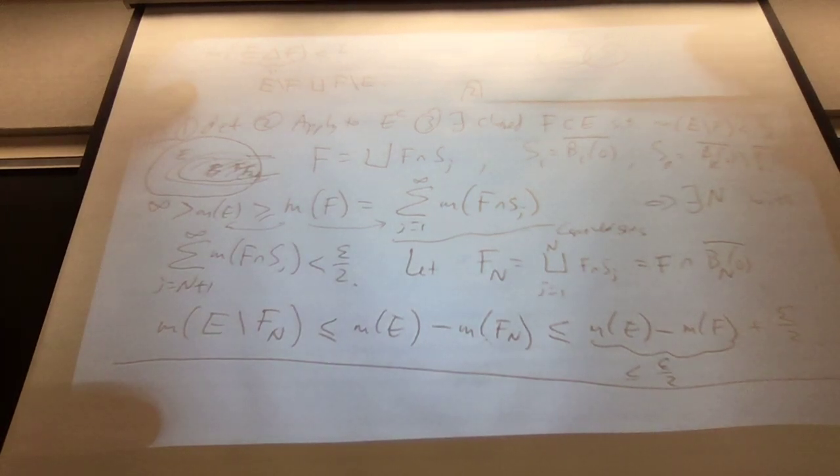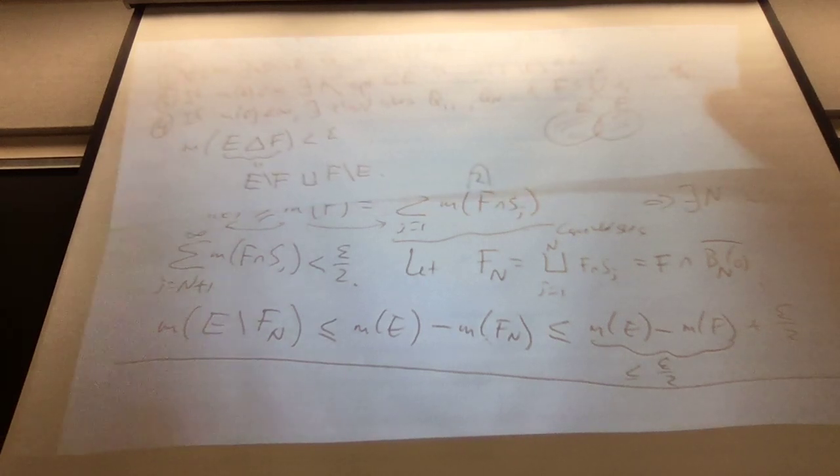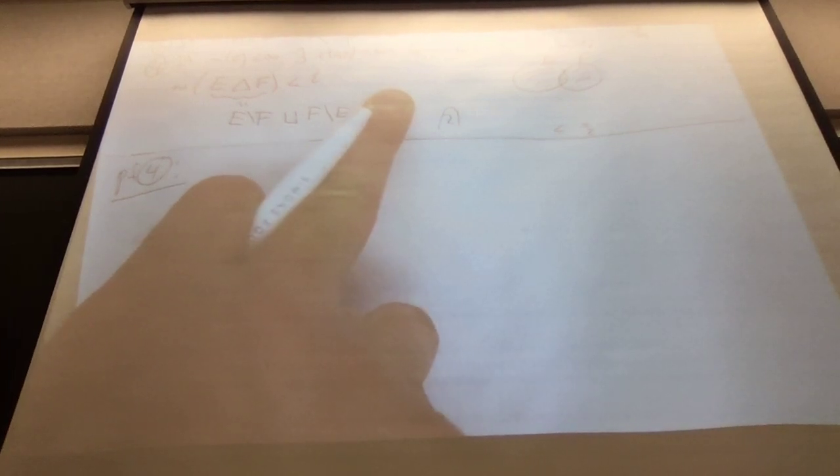Now I'm going to slide this down so we can look at the last thing that we're trying to prove. So here's a proof of 4. Let's slide it back up. Okay, so proof of 4. We want to find a finite number of closed cubes whose set difference is not too big.